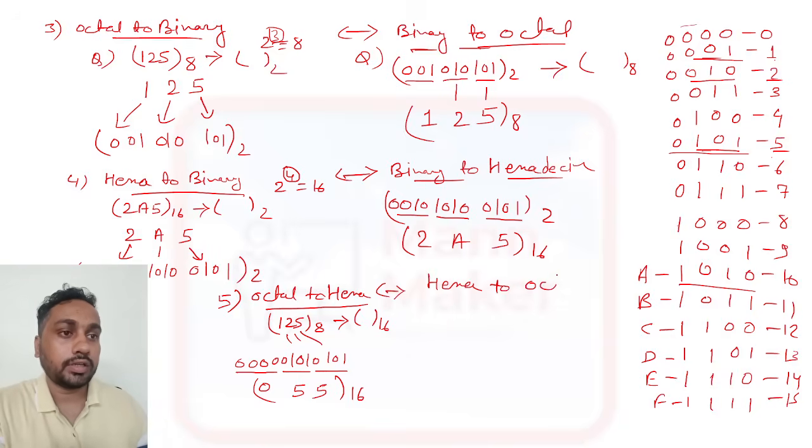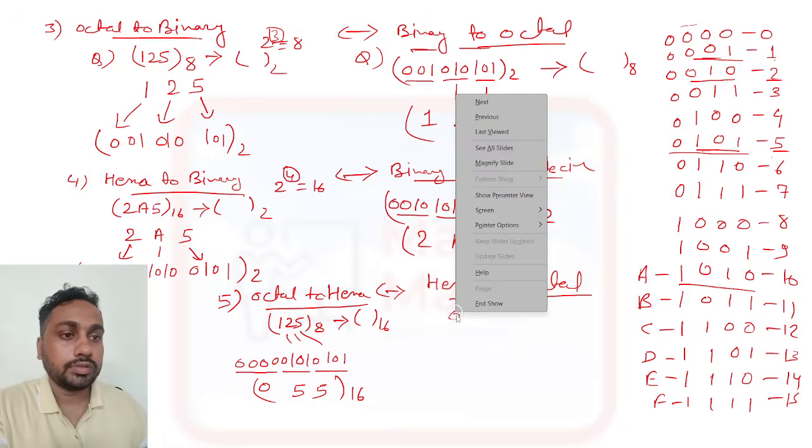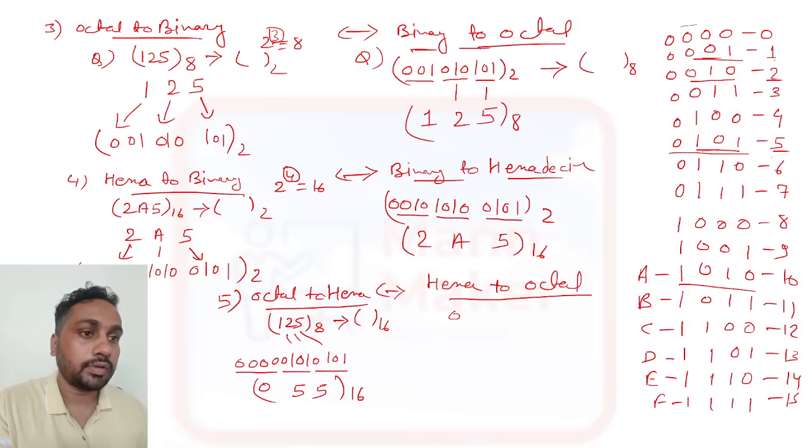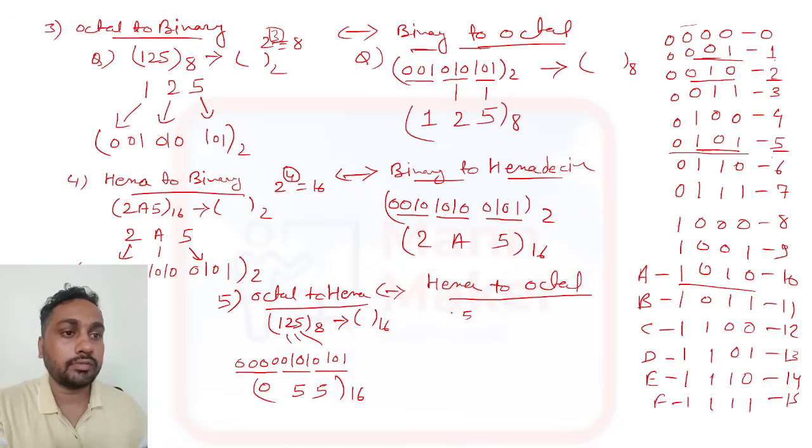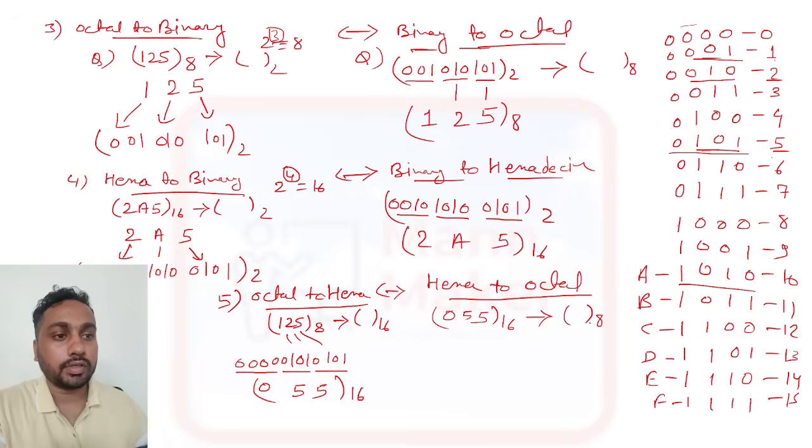Same thing if they ask from hexa to octal. If they ask from hexa to octal, we do the same thing. We have 055 in hexadecimal, and we need to convert this into octal form.